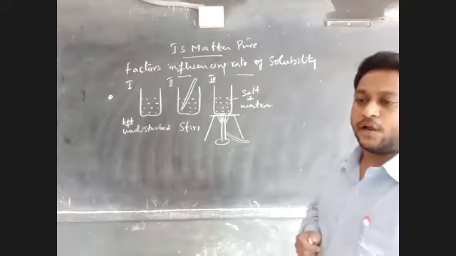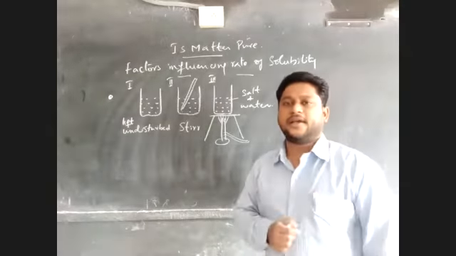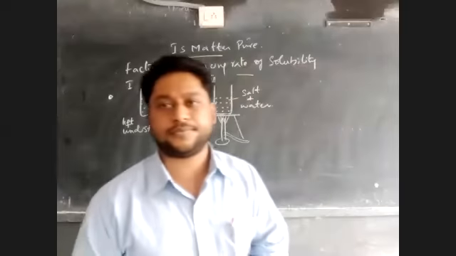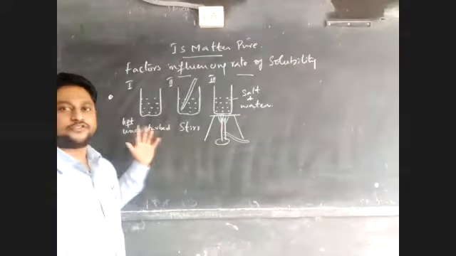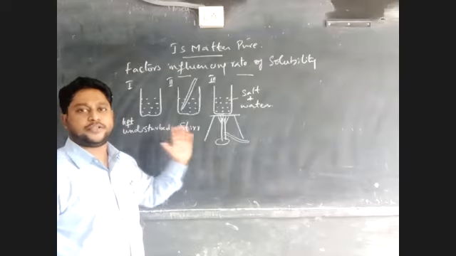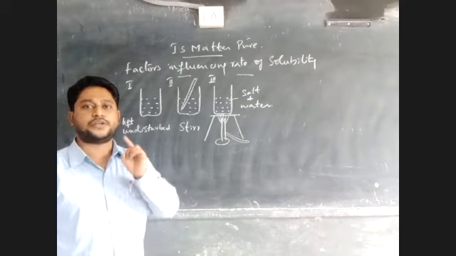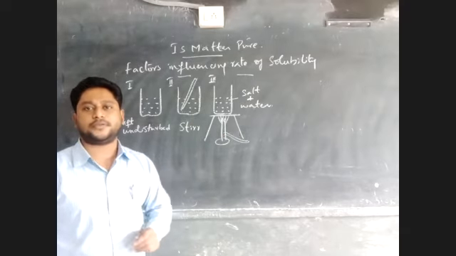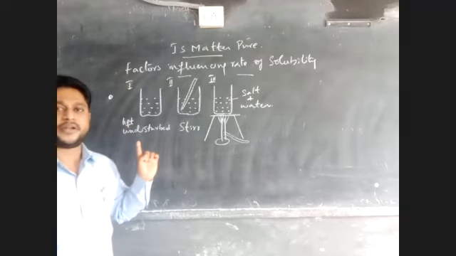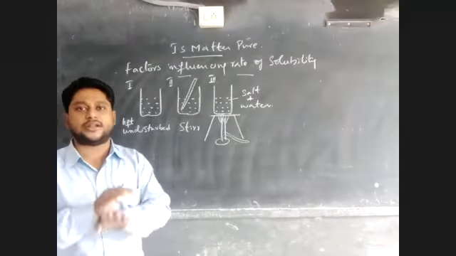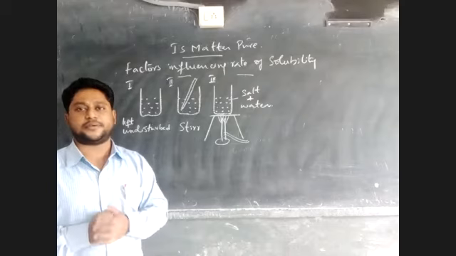I repeat the activity once again. I have taken three beakers which are filled with water equally. First, I add the powdered salt, free flowing salt, in all the beakers. The first beaker condition: after adding salt, leave it aside, do not disturb it.